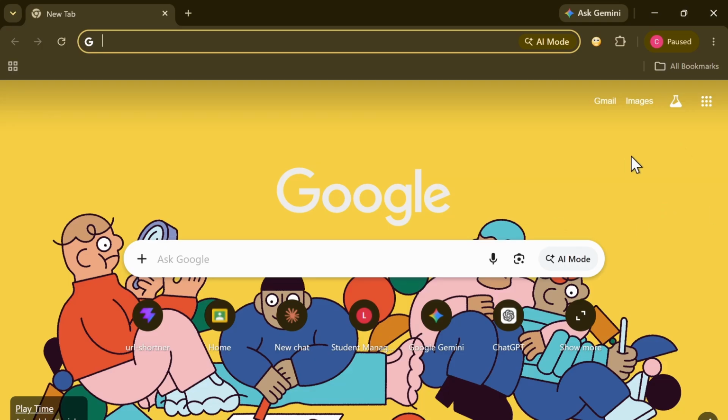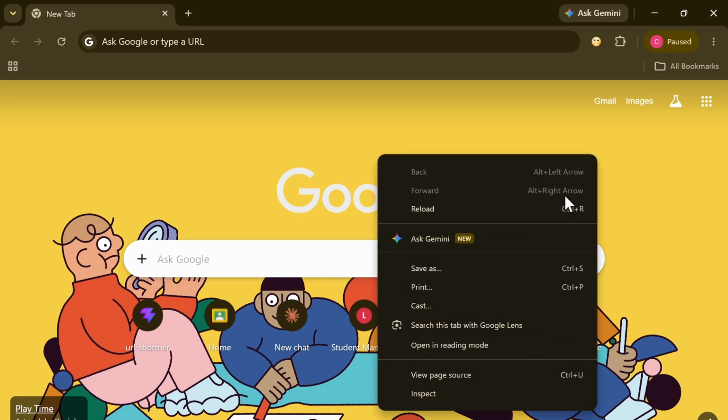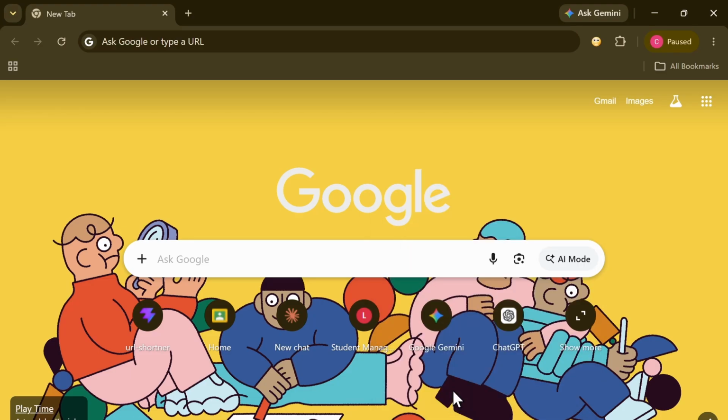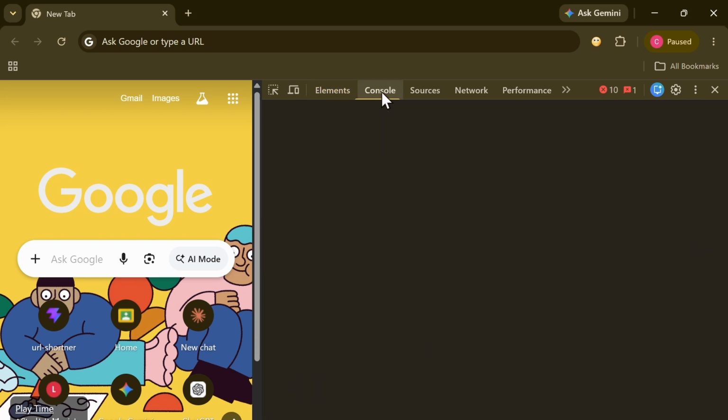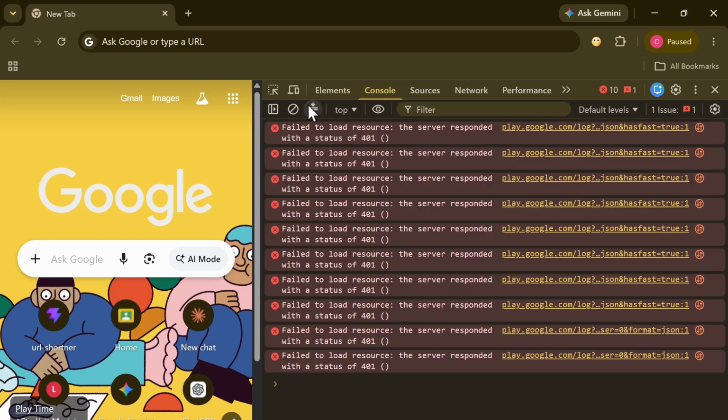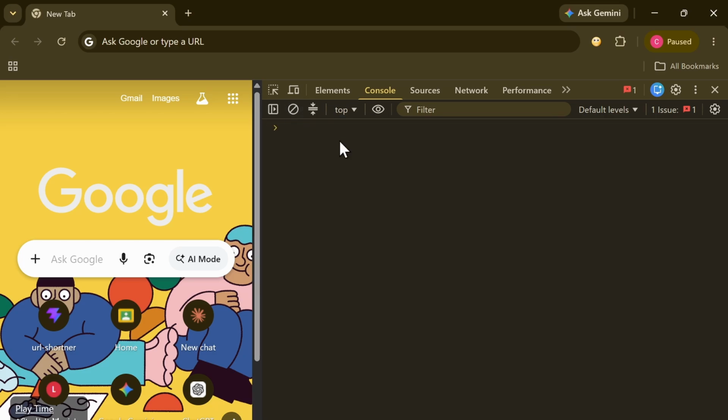First of all, you need to come to the browser. In the browser, you can simply right click and click on Inspect. You can see a bunch of options over here. You can see a button called Console. If you click on that, you can basically ignore all the stuff. These are the warnings. You can simply click here to clear the console. This is the console where you can run all the JavaScript stuff.